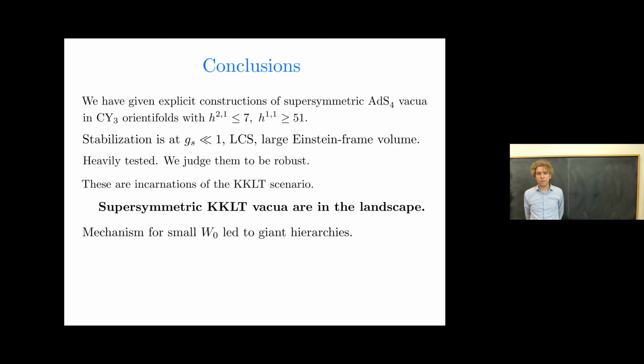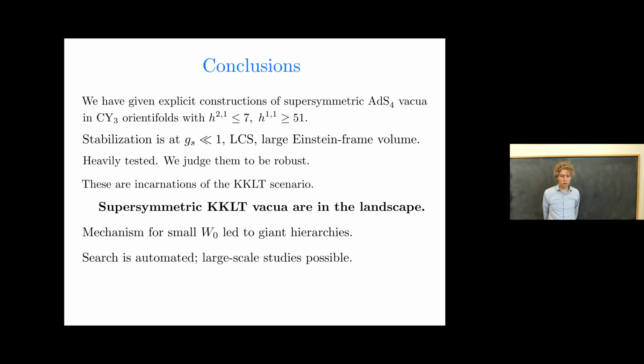One striking feature is that the mechanism that we used to get small W0 led to giant hierarchies, and that could be interesting for other purposes. Another relevant point about the way we carried out our analysis is that the search is automated. And so rather than have to craft these one at a time, one paper at a time, large-scale studies are now possible, and we could generate families of supersymmetric KKLT vacua. An uplift is a question for the future. Thanks a lot.